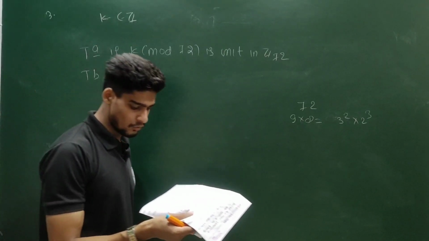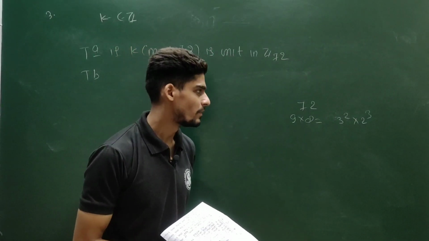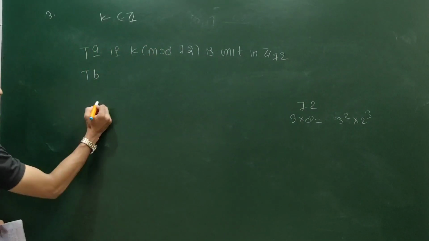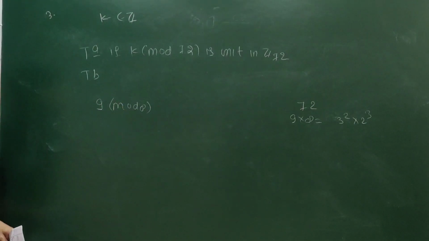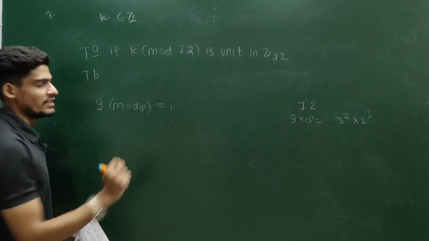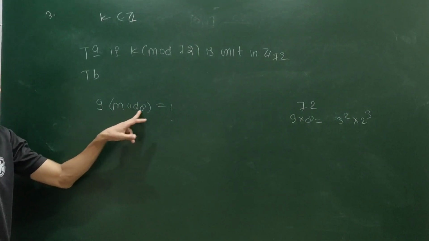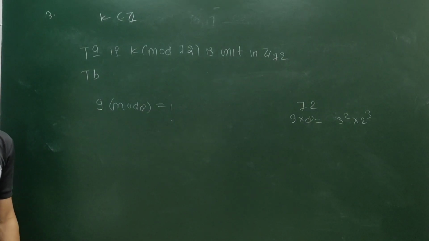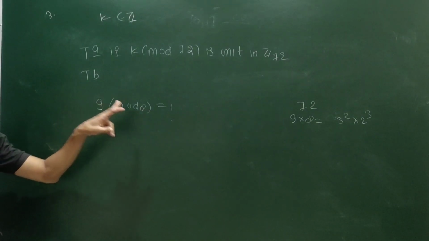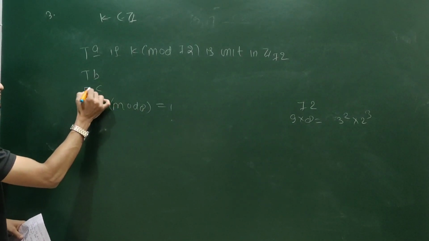So मैं जो भी एलिमेंट लूँ वो 72 के साथ उसका GCD पहली बात 1 नहीं होना चाहिए. Suppose I choose 9 mod 8, it is going to be 1. 1 is a unit by definition because it is relatively prime to 8. So this is a unit in Z8, but this 9 is not a unit inside Z72 because the GCD of 9 and 72 is not 1. So option C is a false option.